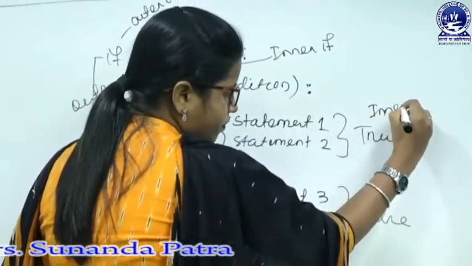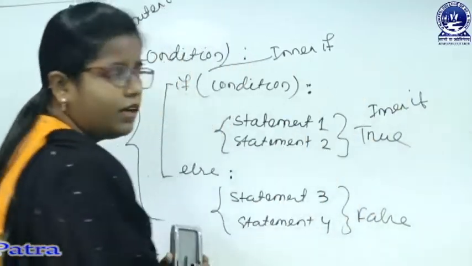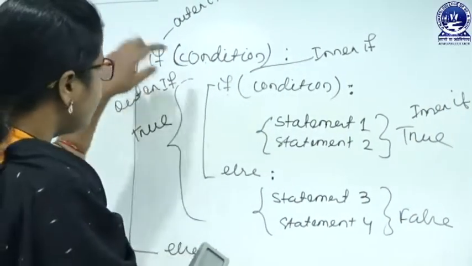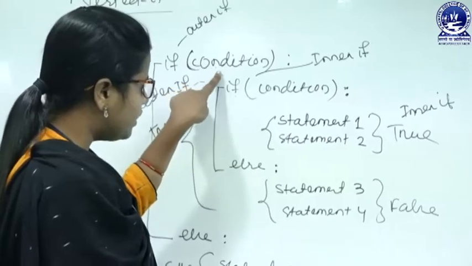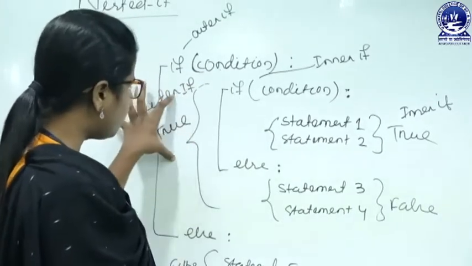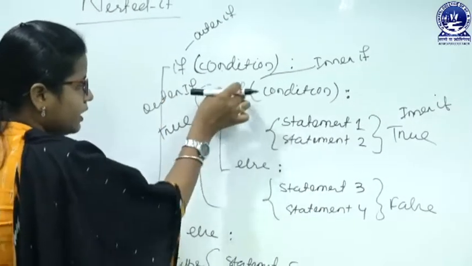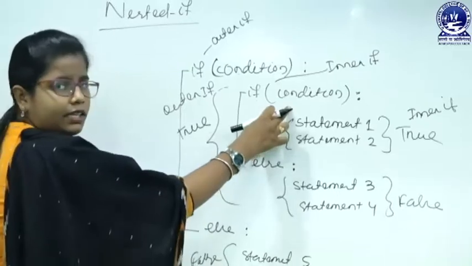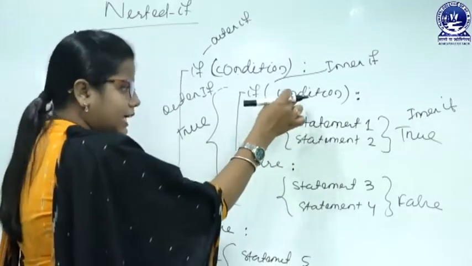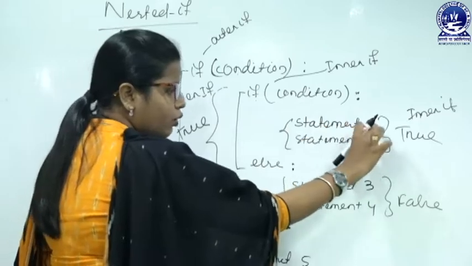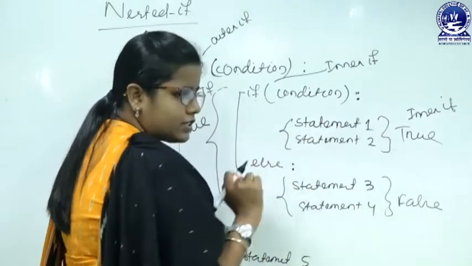Okay, so how to execute? First we have to check the condition here. If the condition is true, then we go for the true block. What is the true block? Inside the true block again there is a condition, so we have to check this condition. If this condition is true, then we will go for statement 1 and statement 2.